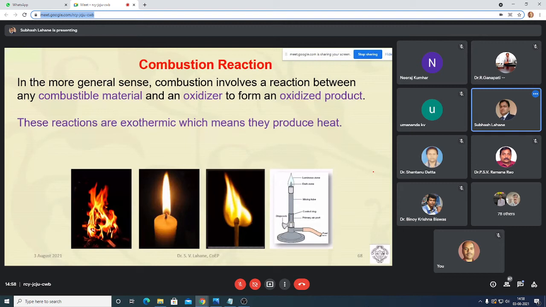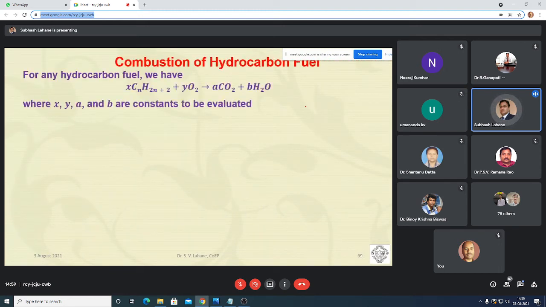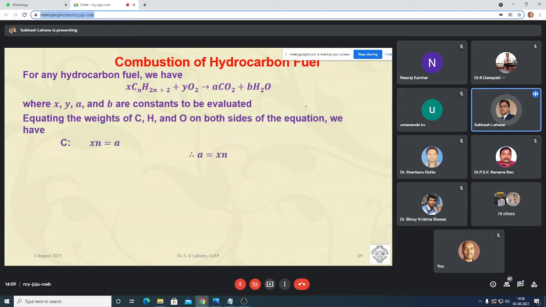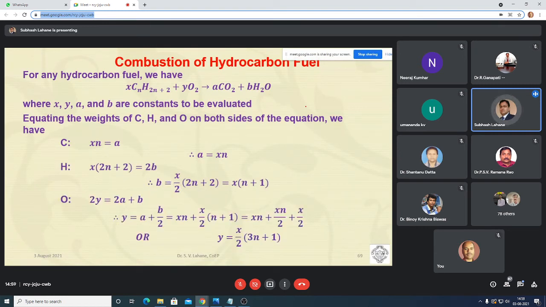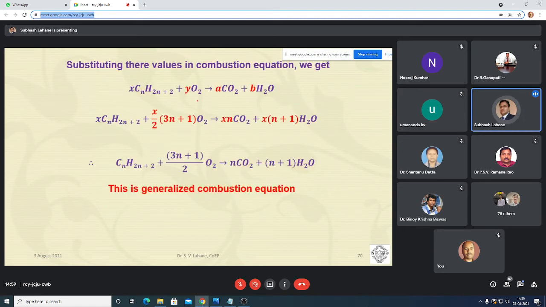Combustion reaction. Yes, you need oxygen to get more heat. Then combustion of hydrocarbon. So this is a general combustion reaction, everybody knows. How we are equating carbon from both the sides, then hydrogen from both the sides, then oxygen from both the sides, and then we are calculating these constants A, then B, and then this Y. So from this you can find out the amount of air required to burn a particular amount of fuel. This is the minimum air required. So this is a general combustion reaction.